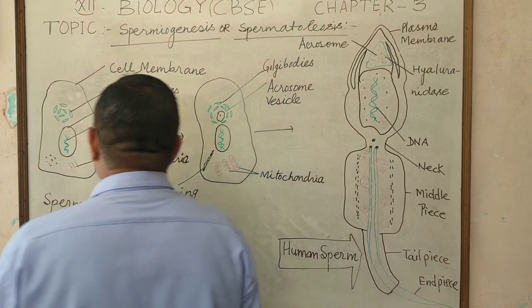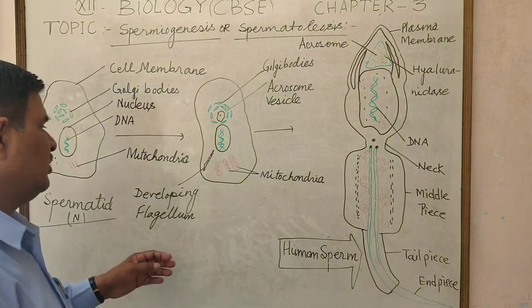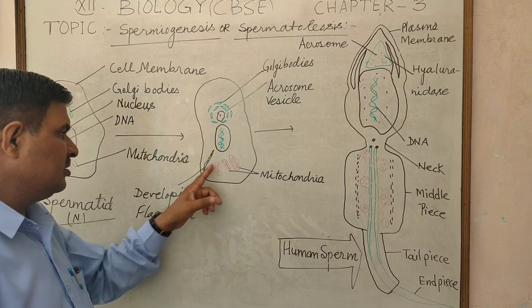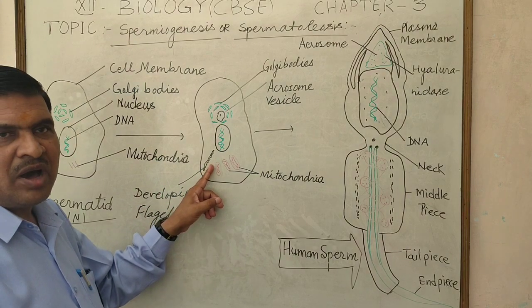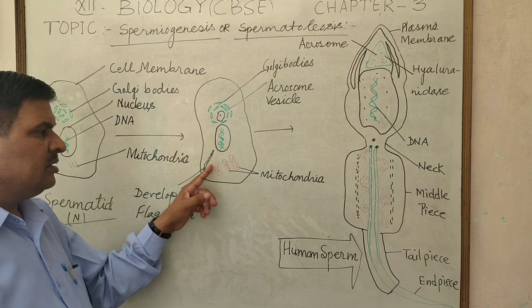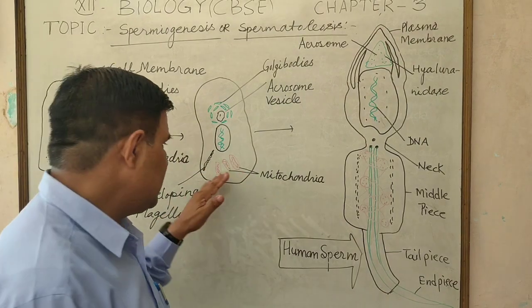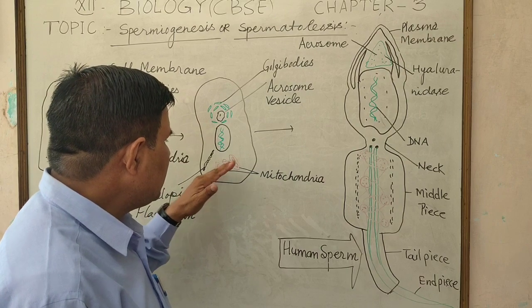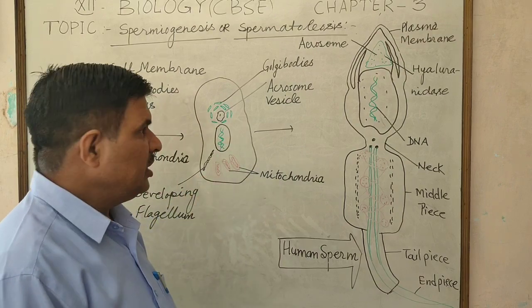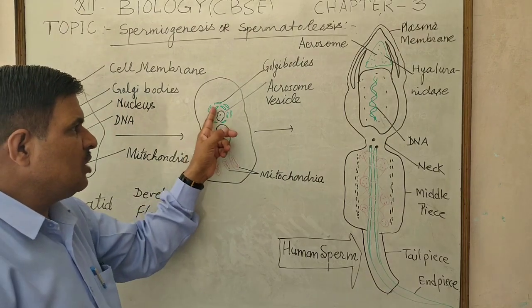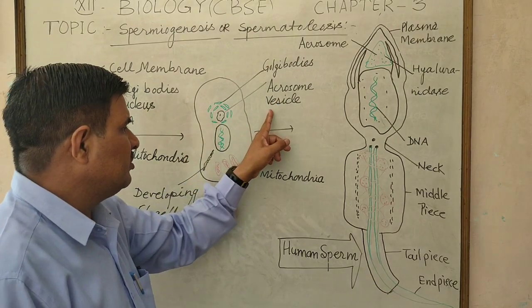The flagellum develops at the posterior part of the nucleus. Mitochondria develop in a linear fashion. A change occurs: the Golgi body surrounds the acrosome vesicle.